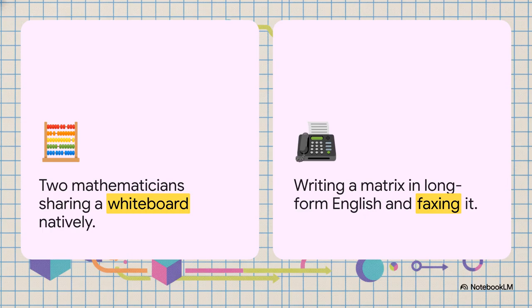Physically walk over to a fax machine, fax that huge description over to the other lab, and wait for the second mathematician to redraw the entire matrix from the text. I mean, it sounds completely ridiculous, right? But that is exactly what our AI models are doing right now. Multi-agent systems are losing time, space, and precision by effectively faxing prose instead of just sharing the math directly.